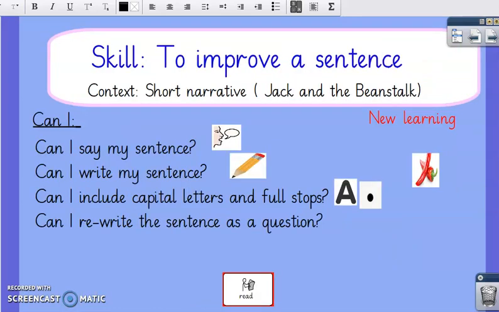So your skill is to improve your sentences. I want you to say your sentence, write your sentence, include capital letters and full stops, and for the challenge to rewrite your sentence as a question, make sure you remember to include a question mark at the end. You still need a capital letter for the start of it, and you still need a capital letter if it includes somebody's name.